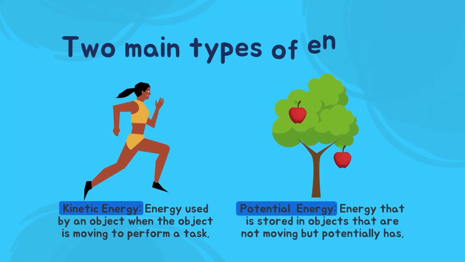These are the two main types of energy: potential energy and kinetic energy. Kinetic energy is the energy used by an object when an object is moving to perform a task. For example, a human running or a car moving. Potential energy is the energy that is stored in objects that are not moving. It is the energy that an object potentially has. Examples of potential energy are rocks or an apple about to fall off a tree.